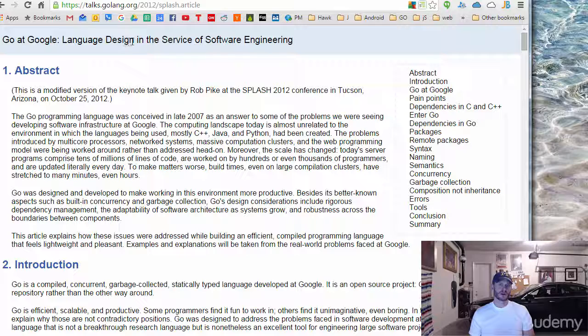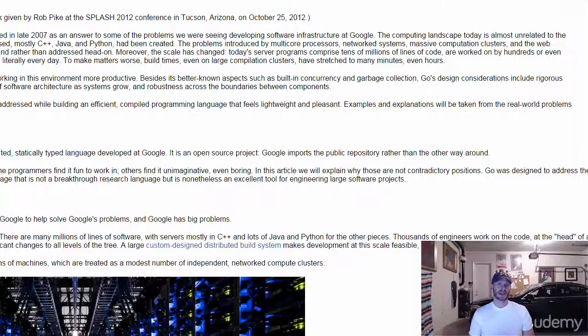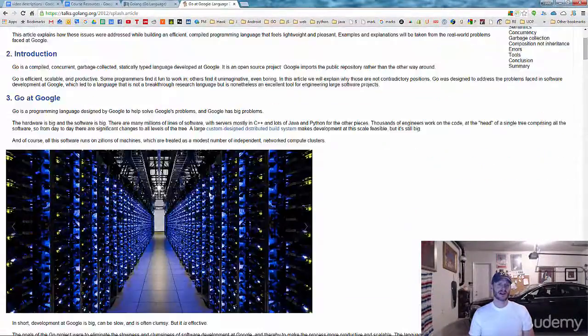Go at Google, language design in the service of software engineering. So fantastic, and really details some of the wonderful features about the Go programming language. So check those two things out. Check that out, man. If that doesn't look like the Matrix, I don't know what does. That's awesomeness in digital form right there.